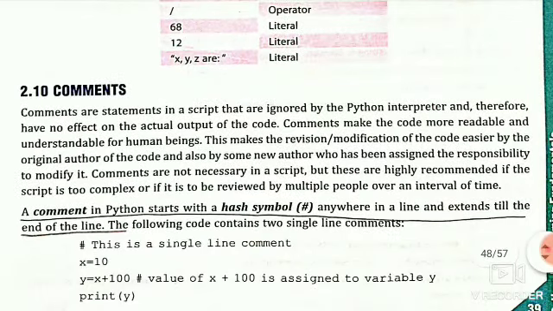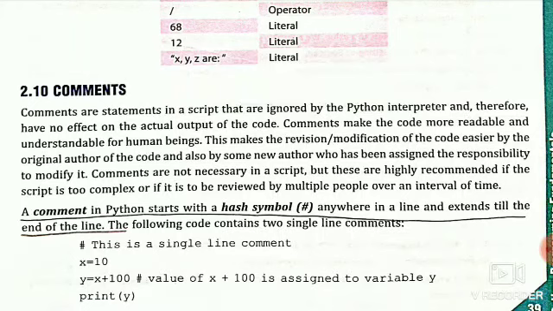Now let's understand comments. Comments are statements in a script that are ignored by the Python interpreter and therefore have no effect on the actual output of the code. Whatever comments we write in our program will not show in the output. Comments make the code more readable and understandable for human beings.